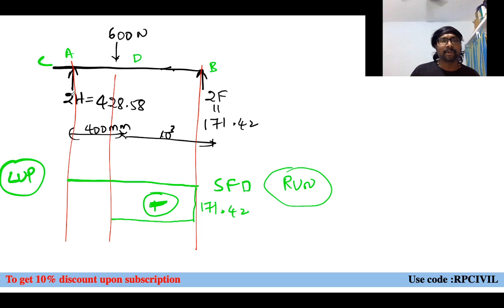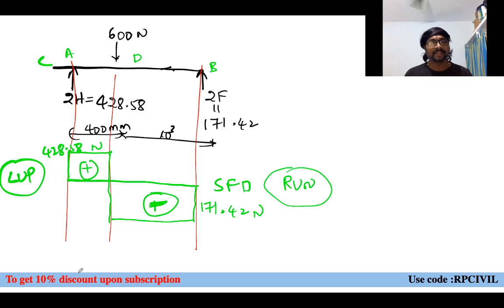So what is the value of upward? 428.58. This value will be what? Up to this, right? From A to D there is no other load. And if we add these two ordinates, we have to get the 600 newtons load. So what is that? 428.58. This is your SFD.